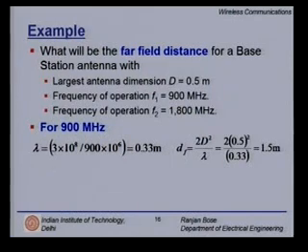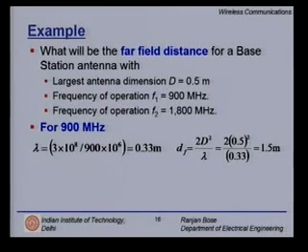Clearly, these are different from the millimeter wave communication systems, which we will also study in later lectures. Having calculated the wavelength for your GSM 900 megahertz range, we calculate the dF simply as 2d squared over lambda, where d is your largest antenna dimension, 0.5, and so you get 1.5 meters, not bad. So, as long as you are a stone's throw away from the base station, you are in the far field, and all of the equations which we have talked about hold good.